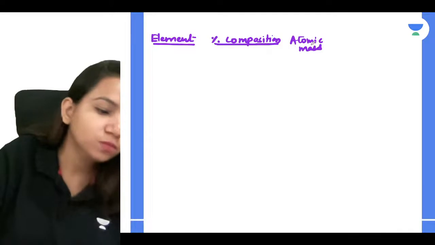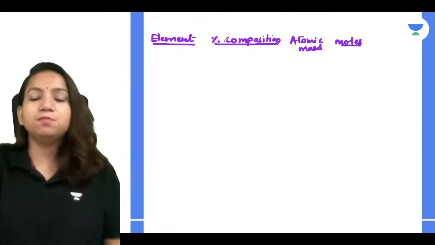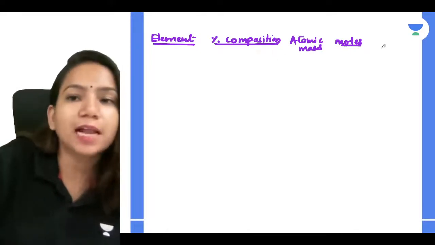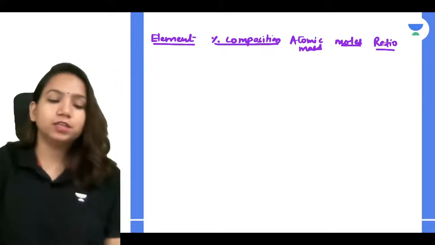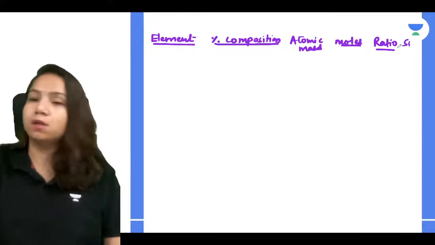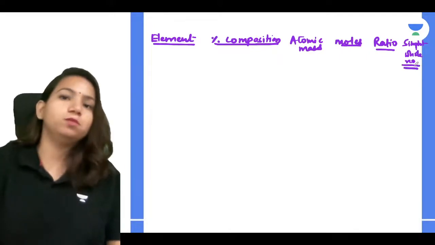Correct, which you should know. Then you will be calculating the moles by dividing percentage composition by atomic mass. And after that, what will you be calculating? You will be calculating the ratio, and you will be simplifying it into the simplest whole number ratio. So you have to find the simplest whole number ratio.